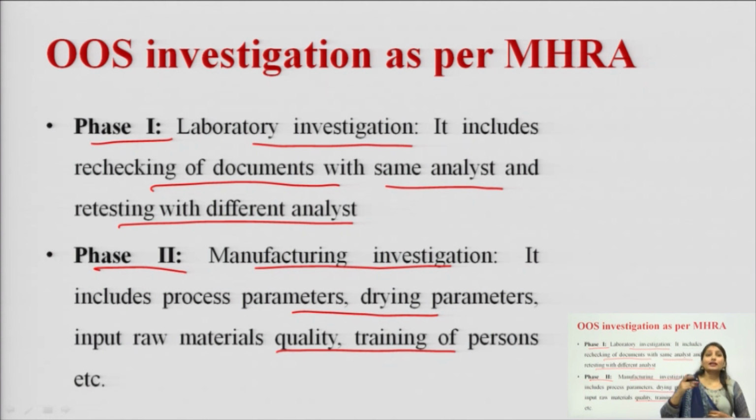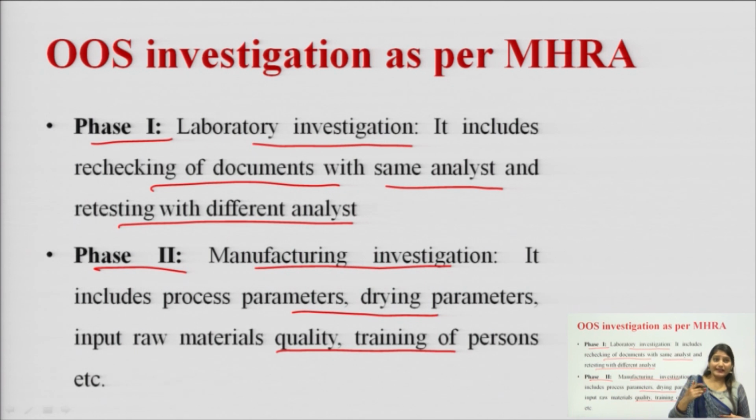Then, on the recommendation of the quality control head, another analyst will perform the testing on this document or process. And if the results still remain the same, then a third testing will be performed on the recommendation of the quality assurance head.